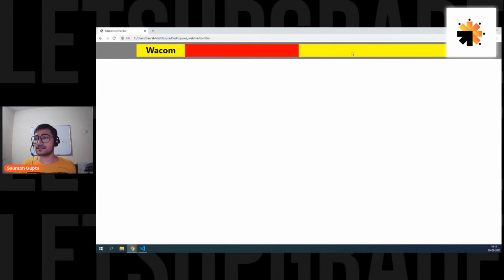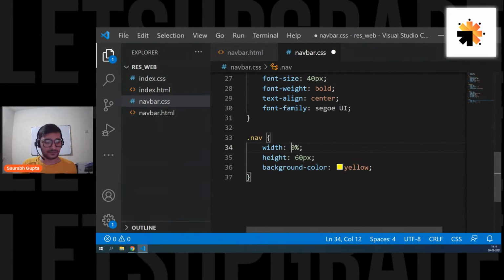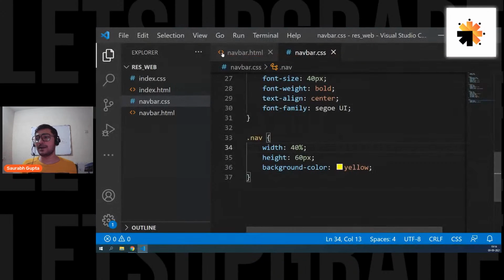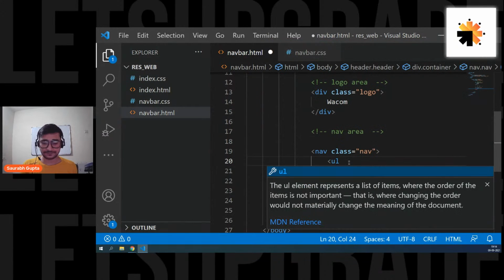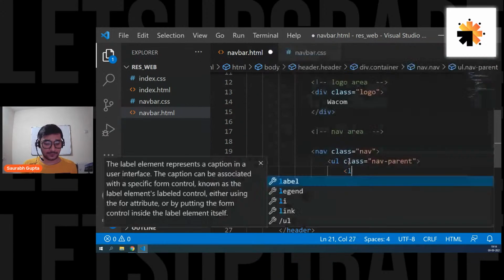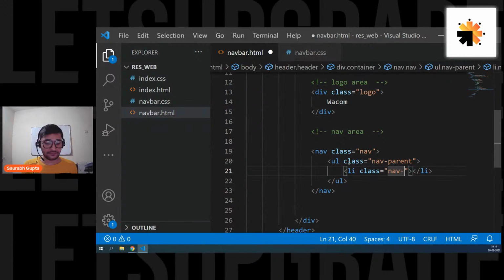Okay. Now, guys, let's go and create all the navigation links inside it. And also, I think the width is a little too much. It should not be 50. 40 is fine for now. Here we go. Perfect. Now let's create 4 nav links inside that. And for that, I'm going to use ul and li. So to the ul, I'm going to give a class of nav-parent. And inside this, I'm going to create lis, to which I'm going to give a class of nav-link.